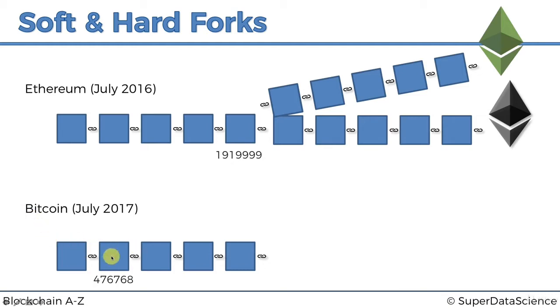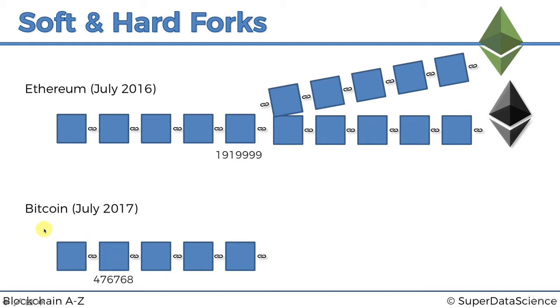Remember what segregated witness did: it stripped out the signature from the block and put it into its own messaging system, meaning that now effectively you can put between 2 and 4 megabytes of transactions into a block, even though the block size is still 1 megabyte, because out of those 2 to 4, the signatures will be stripped, and the core transactions themselves will still take up less than 1 megabyte.